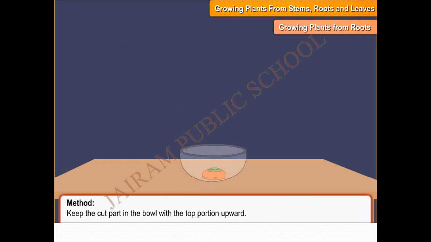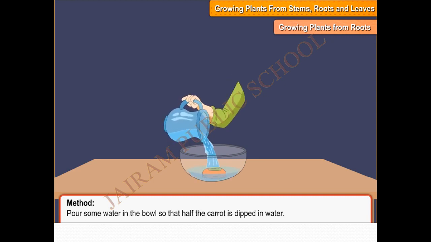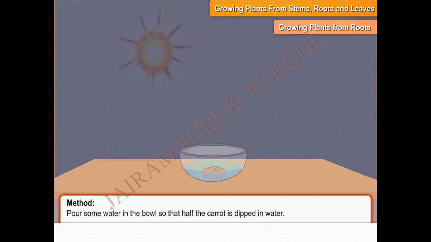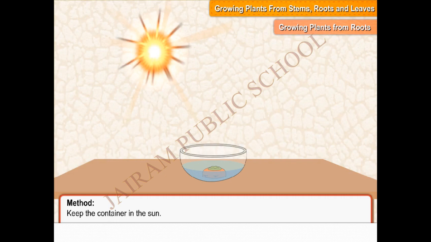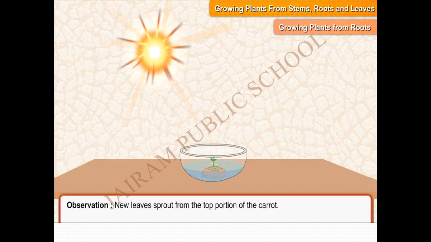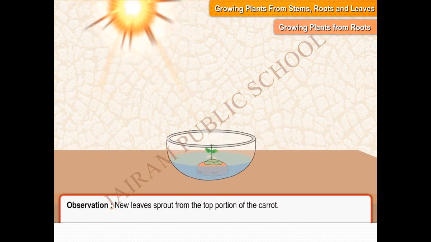Keep the cut part in the bowl with the top portion upward. Pour some water in the bowl so that half the carrot is dipped in water. Keep the container in the sun. Observe the carrot for a few days. Observation: new leaves sprout from the top portion of the carrot.